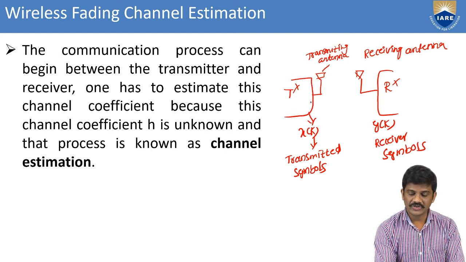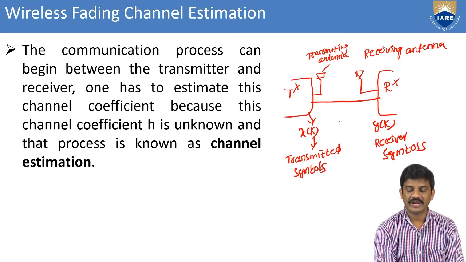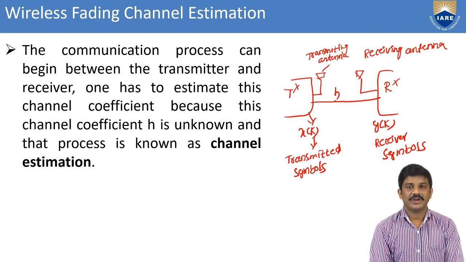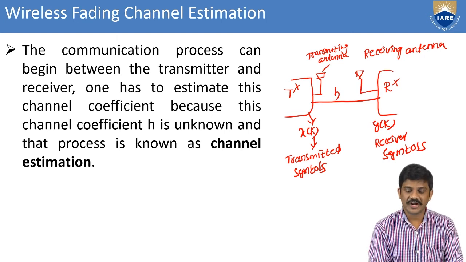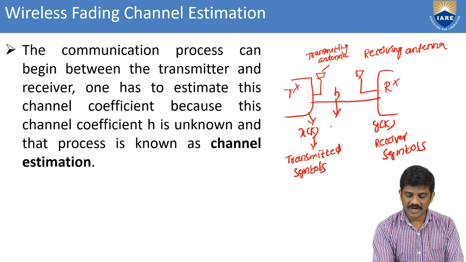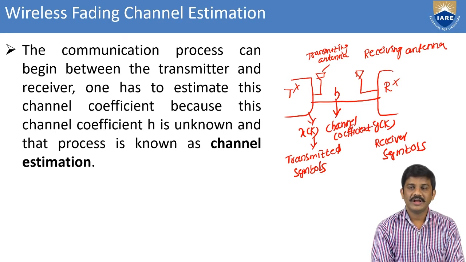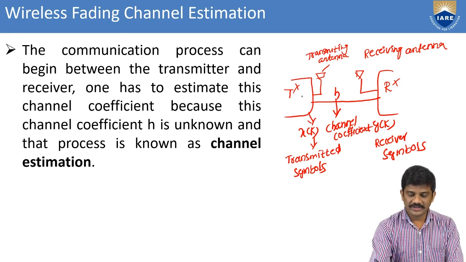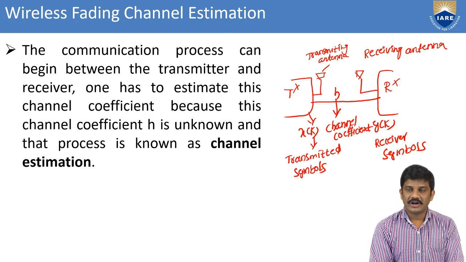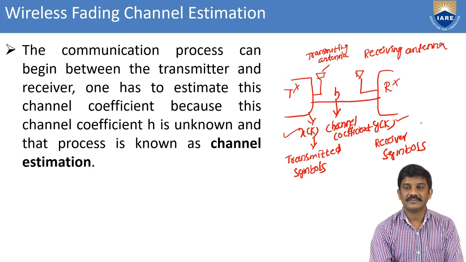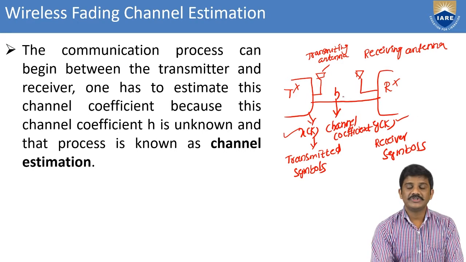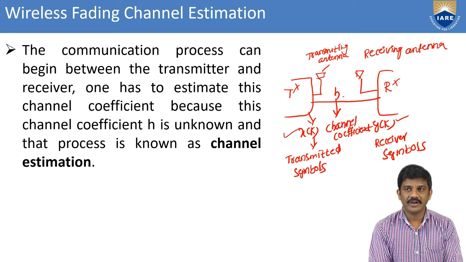In between the transmitter and receiver we have the channel. This is the channel coefficient. Here this is a transmitter and this is a receiver; this is x of k and this is y of k, the transmitted symbols and the received symbols. In between the transmitter and receiver we have the channel coefficient.